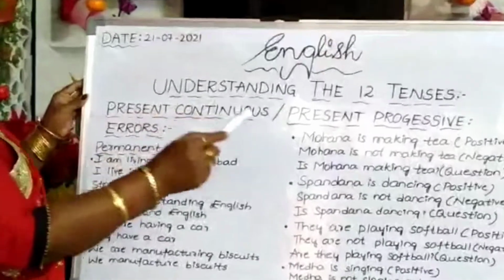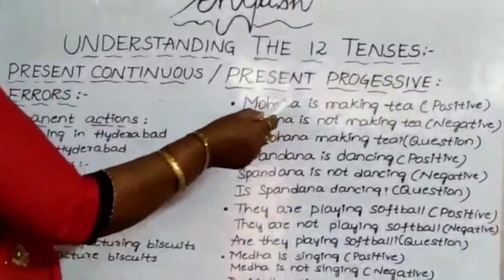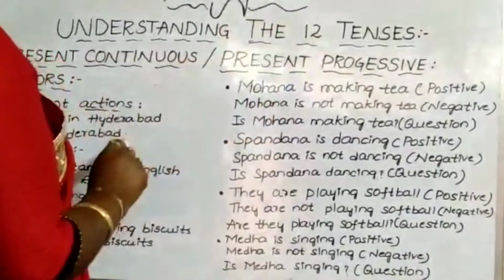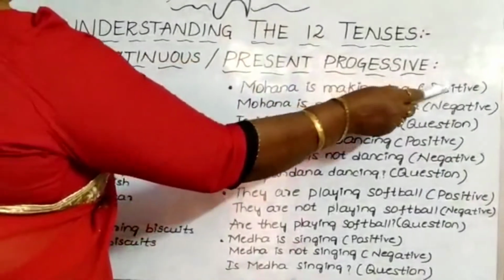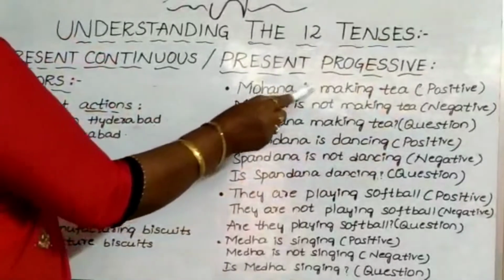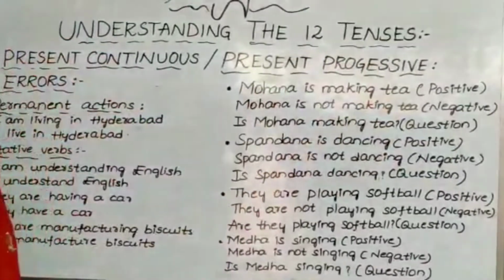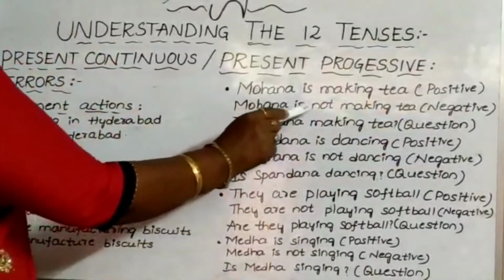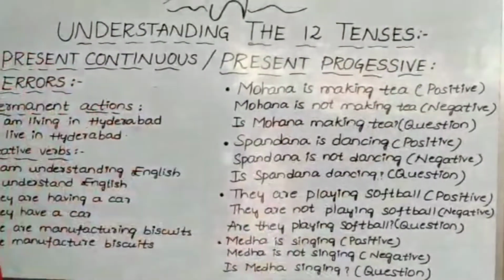Then, in present continuous or present progressive tenses, how can you make positive sentences, negative sentences and questions? Example: Mohana is making tea. Positive, she is making tea. Negative, she is not making tea.